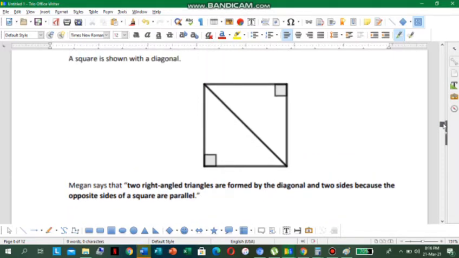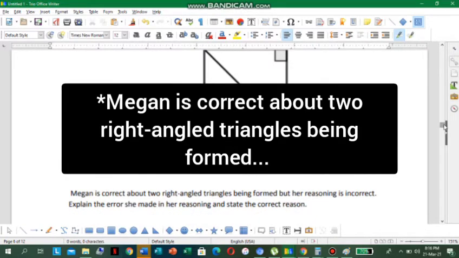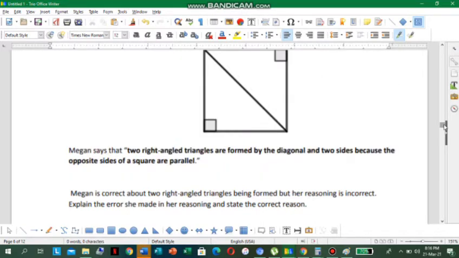So that's the answer right there. All right, let me say that again. Megan is incorrect about two right angle triangles being formed, but her reasoning is incorrect. So explain the error she made in her reasoning and state the correct reason.